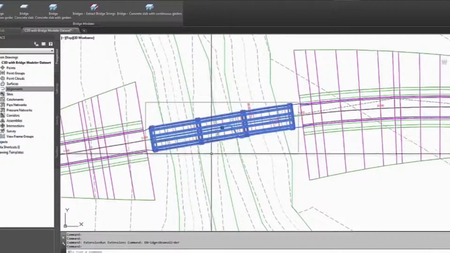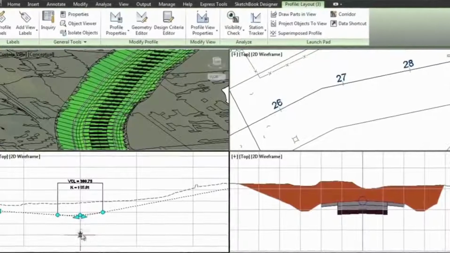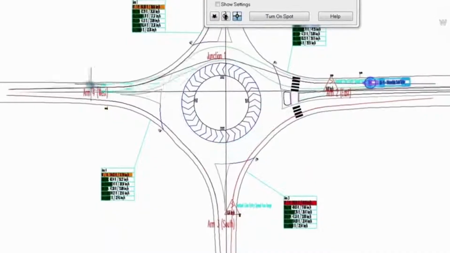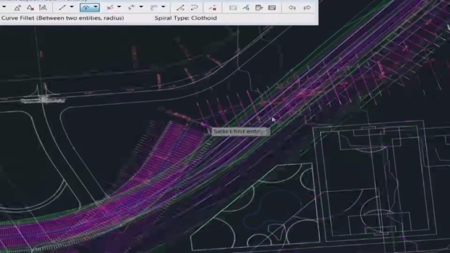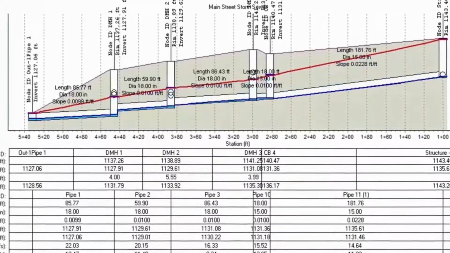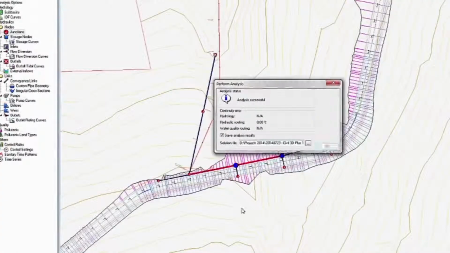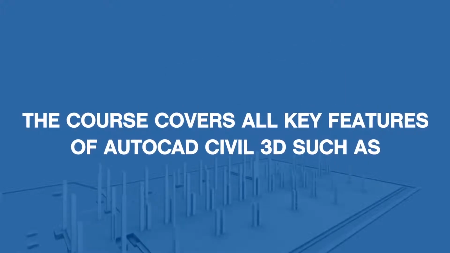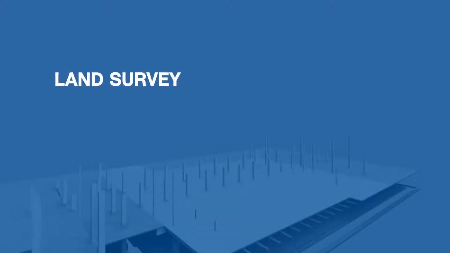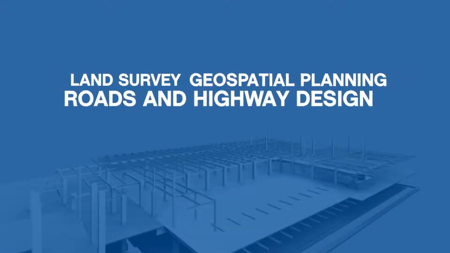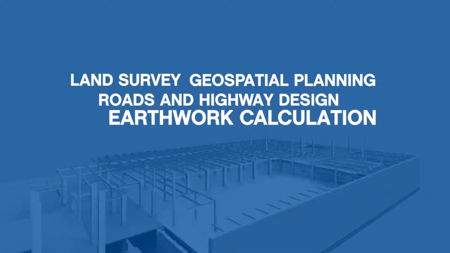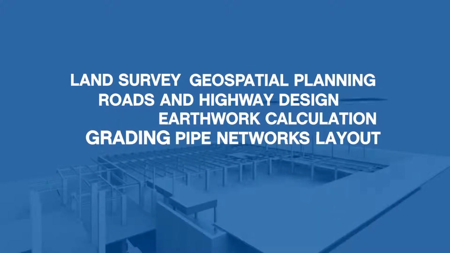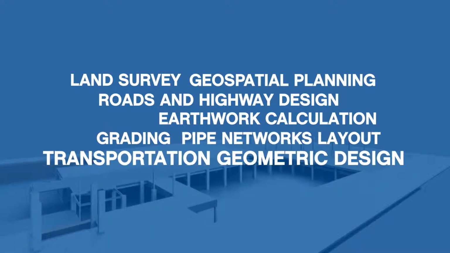Our programs on AutoCAD Civil 3D introduce important design tools and tasks, including modeling land surfaces, roads, analyzing survey data, and building assemblies, in addition to calculating material quantities and generating reports. The course covers the key features of AutoCAD Civil 3D, such as land survey, geospatial planning, roads and highway design, earthwork calculation, grading, pipe networks layout, transportation, geometric design.